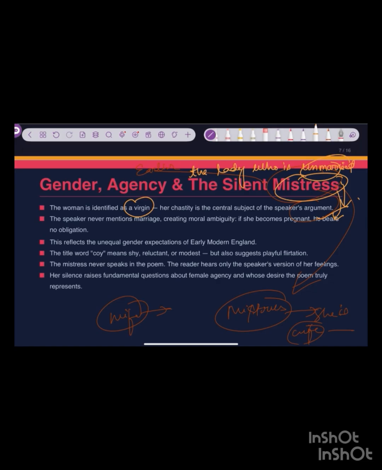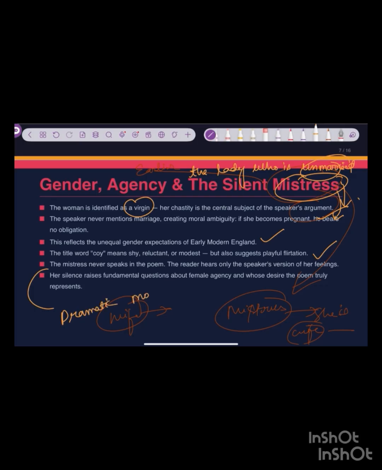So this reflects the unequal gender expectations of early modern England. And the little coy means shy, she is shy, reluctant, or modest, but also suggests a playful flirtation. The mistress never speaks in the poem. Like, it's a dramatic monologue too.